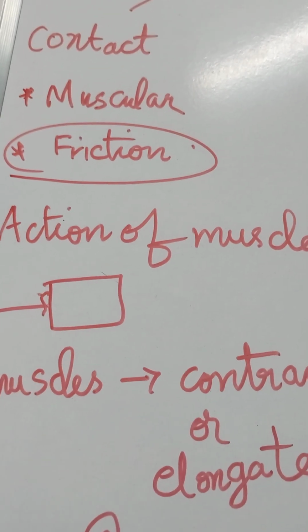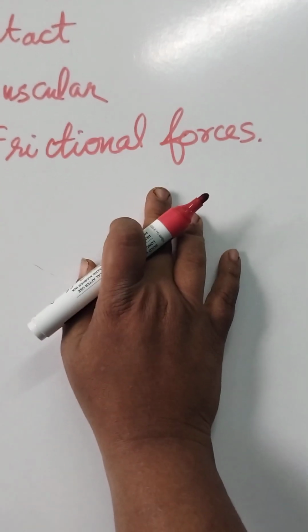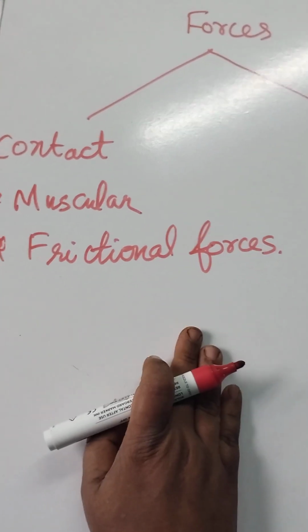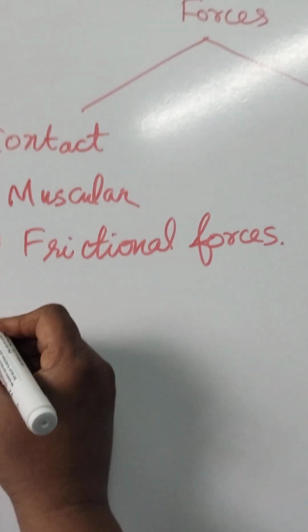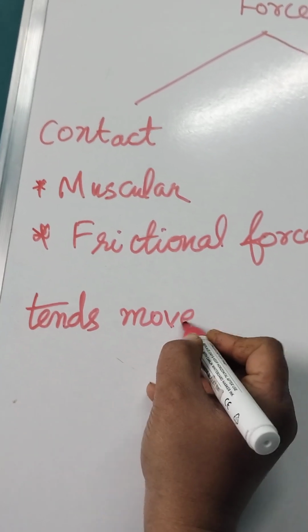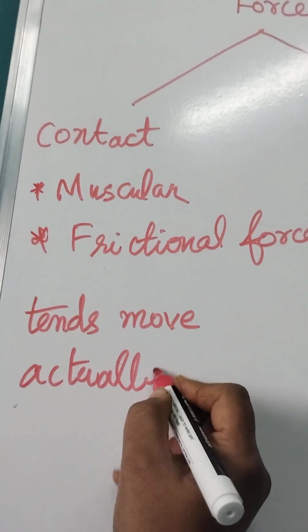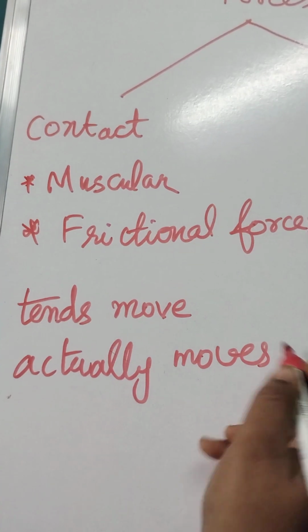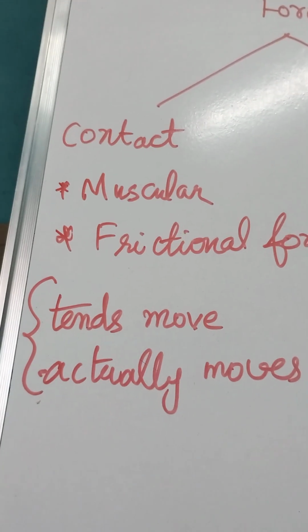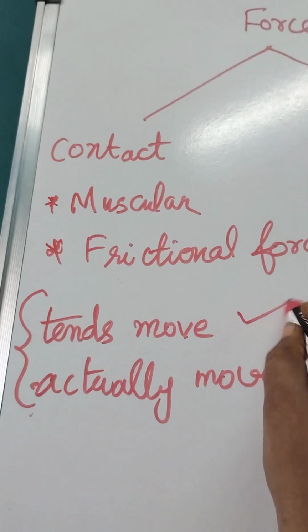So what is frictional force? Now the next contact force is frictional force. When does frictional force occur? Only when a body tends to move or actually moves. If it does not actually move, it is static friction. If it actually moves, it is dynamic friction. If it has wheels, it comes under rolling friction. Wheels, ball, we can call rolling friction. It is a force which comes to play when one body tends to move or